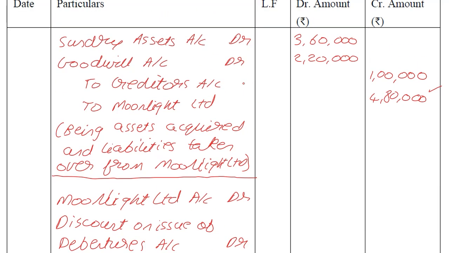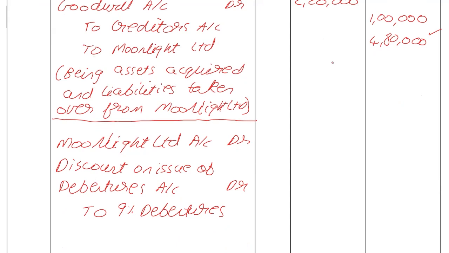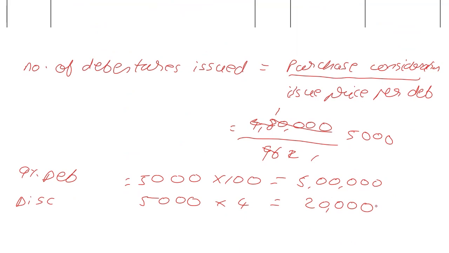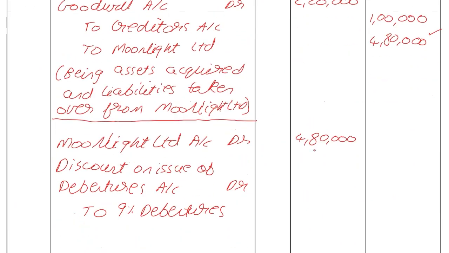First of all, Moonlight Limited has to be paid 4 lakh 80. We're giving them 4 lakh 80 in terms of discounted debentures. How much is the discount on debentures? 20,000. How much is the value of debentures? 5 lakhs. I'm just going to fill it up: 20,000 over here, 5 lakhs over here. What we have is debit the receiver, debit all expenses and losses, and credit what goes out.